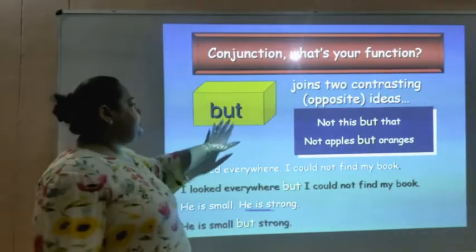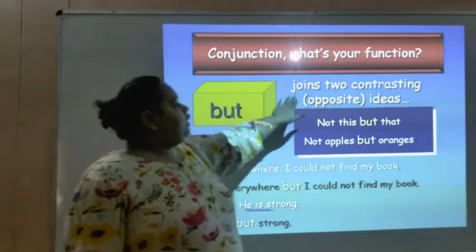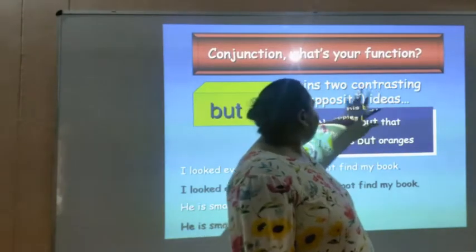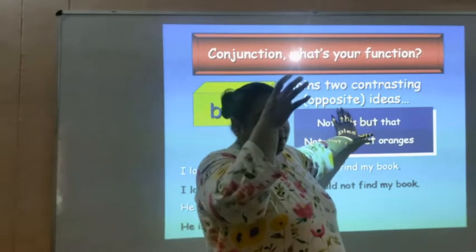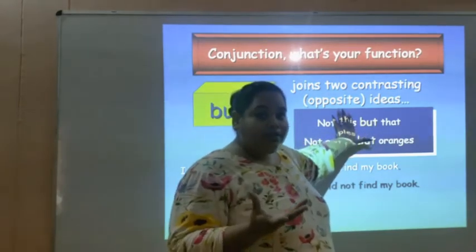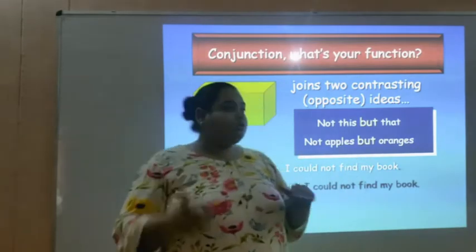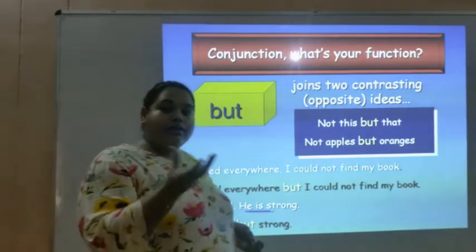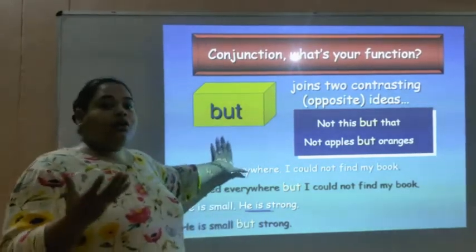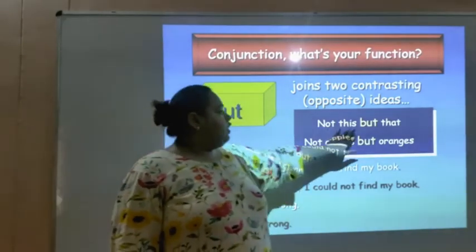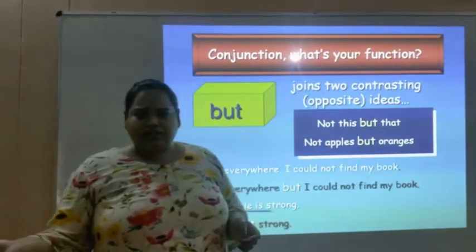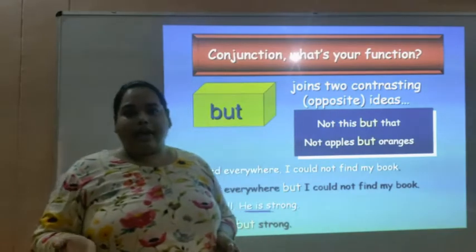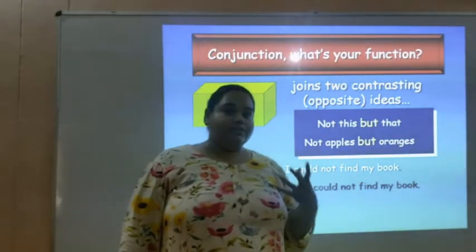The next conjunction is but. It joins two contrasting, that means opposite, ideas. What does and do? And joins similar ideas, but joins contrasting ideas. Not this but that. Not apples but oranges. I do not want apples but I want oranges.